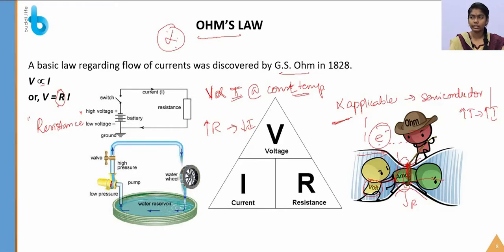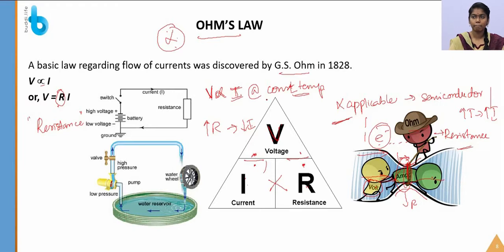So here the voltage is a force to push an electron. So it is simple to remember in the mind. Ohm is nothing but the resistance in this figure. Okay students, by this triangle we can easily remember: if you want to calculate the voltage, you have to multiply the current and resistance, and if you want to calculate the resistance, you have to divide the voltage by current. If you want to calculate the current, you have to divide the voltage by resistance. So you have to remember these symbols.